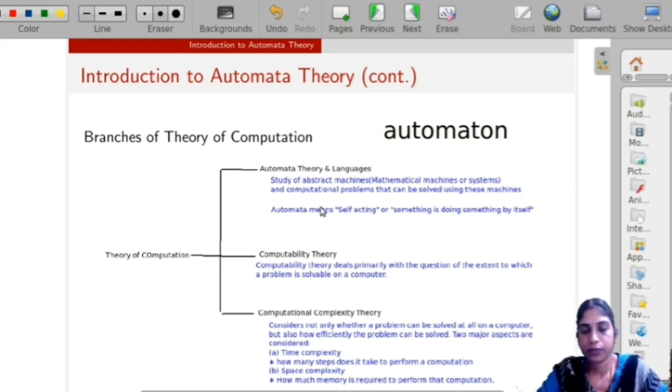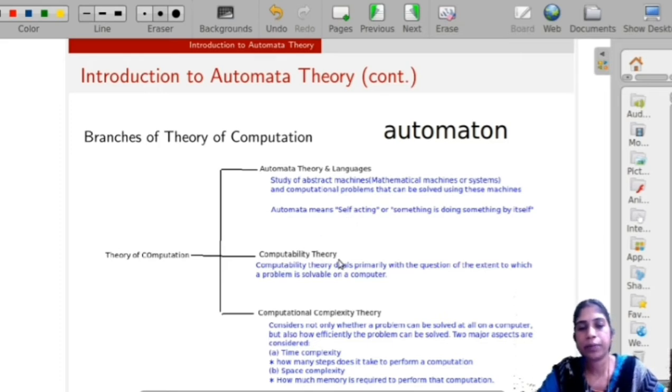There are different types of automata like finite automata, linear bounded automata and pushdown automata. In this theory we will study the different types of automata, the different types of languages accepted by these automata, and the grammar for generating them. In this course we will study these concepts.